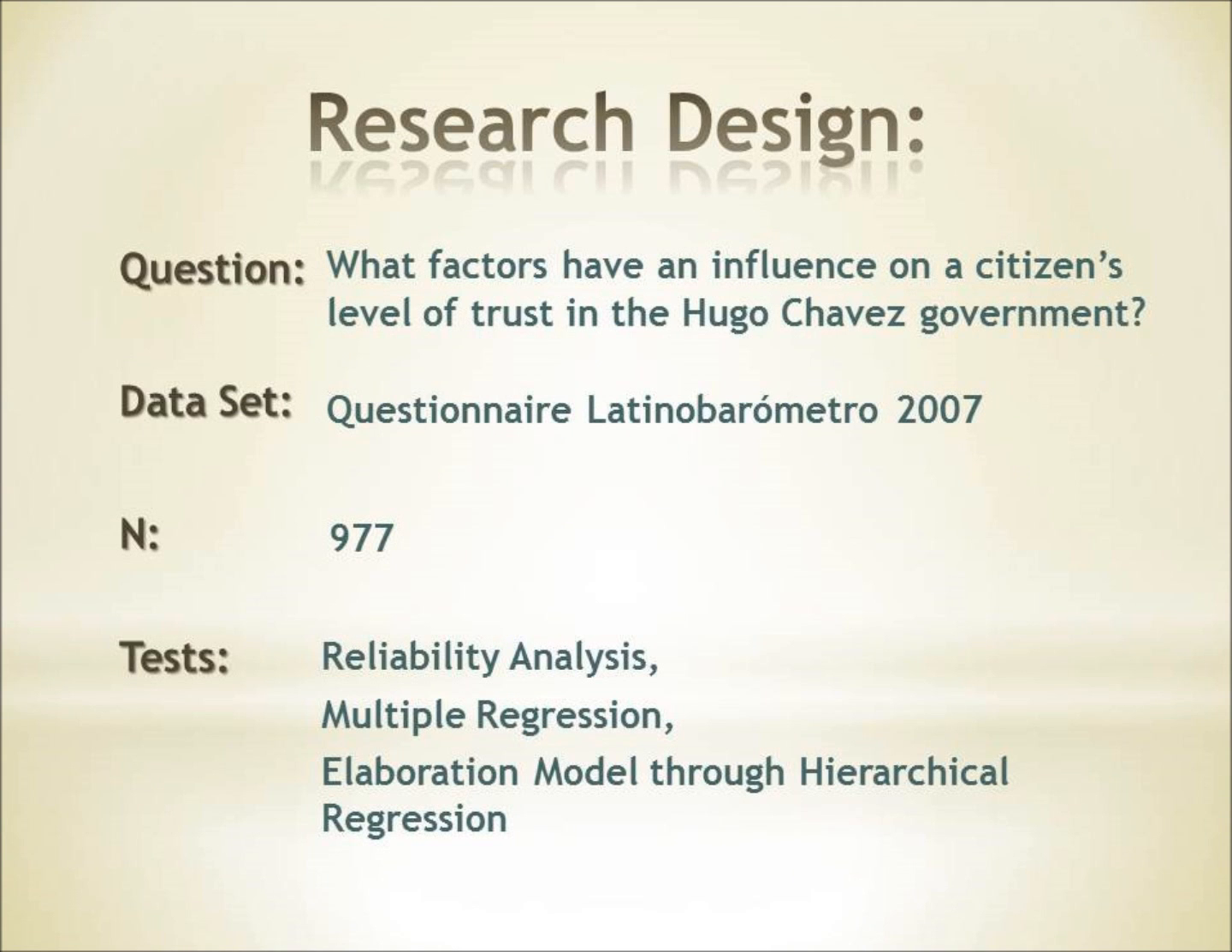Beginning with the research design, the research question asks what factors have an influence on a citizen's level of trust in the Hugo Chavez government. The dataset we will be using to investigate this is the 2007 Latino Barometer. The primary source of our analysis is elaboration through hierarchical regression. Our supporting data comes from reliability analysis and crosstabs.